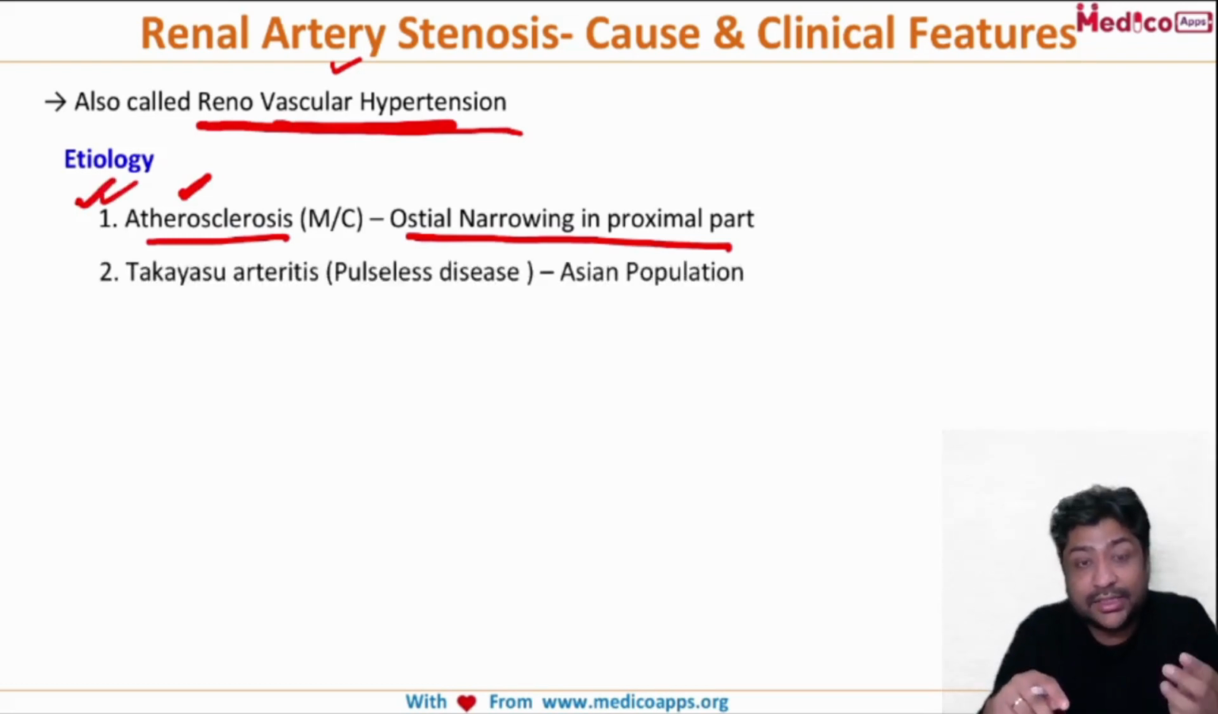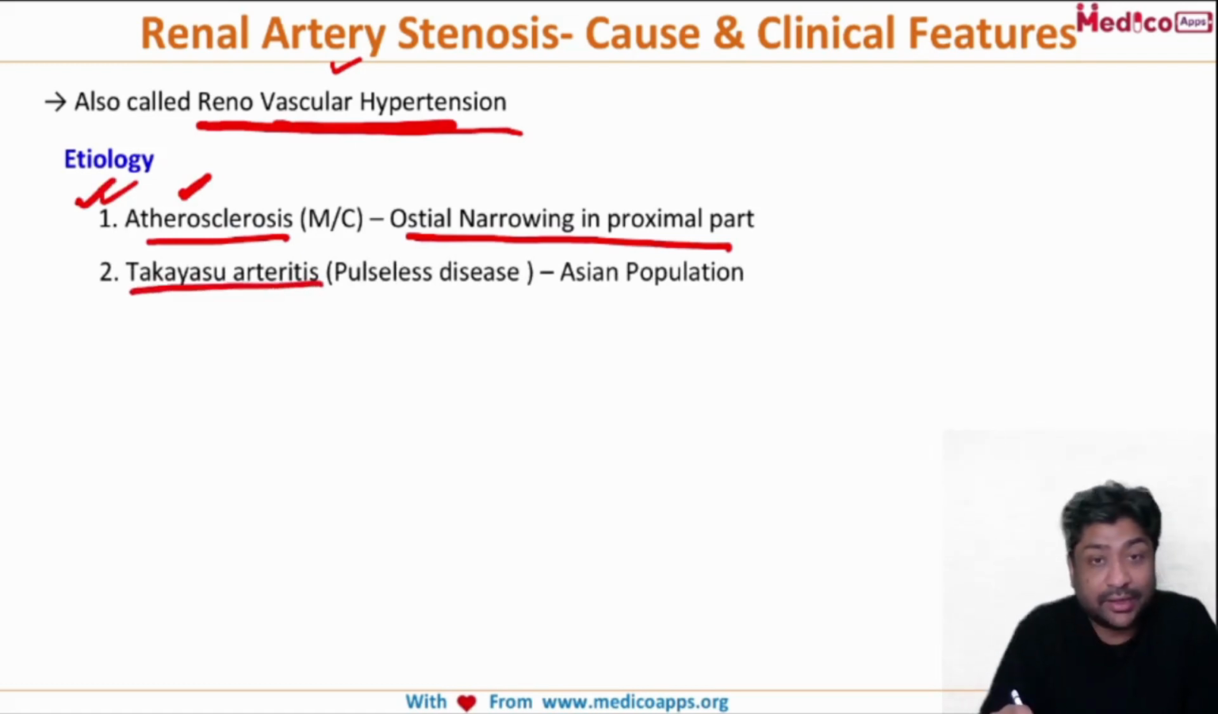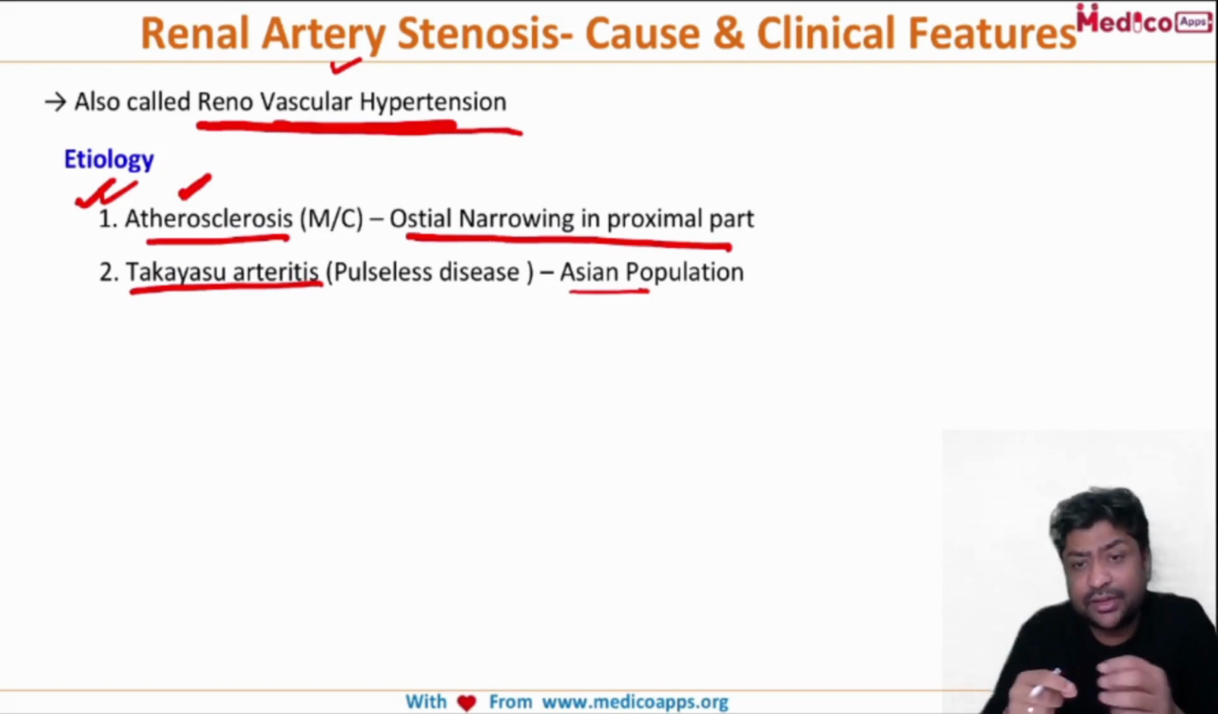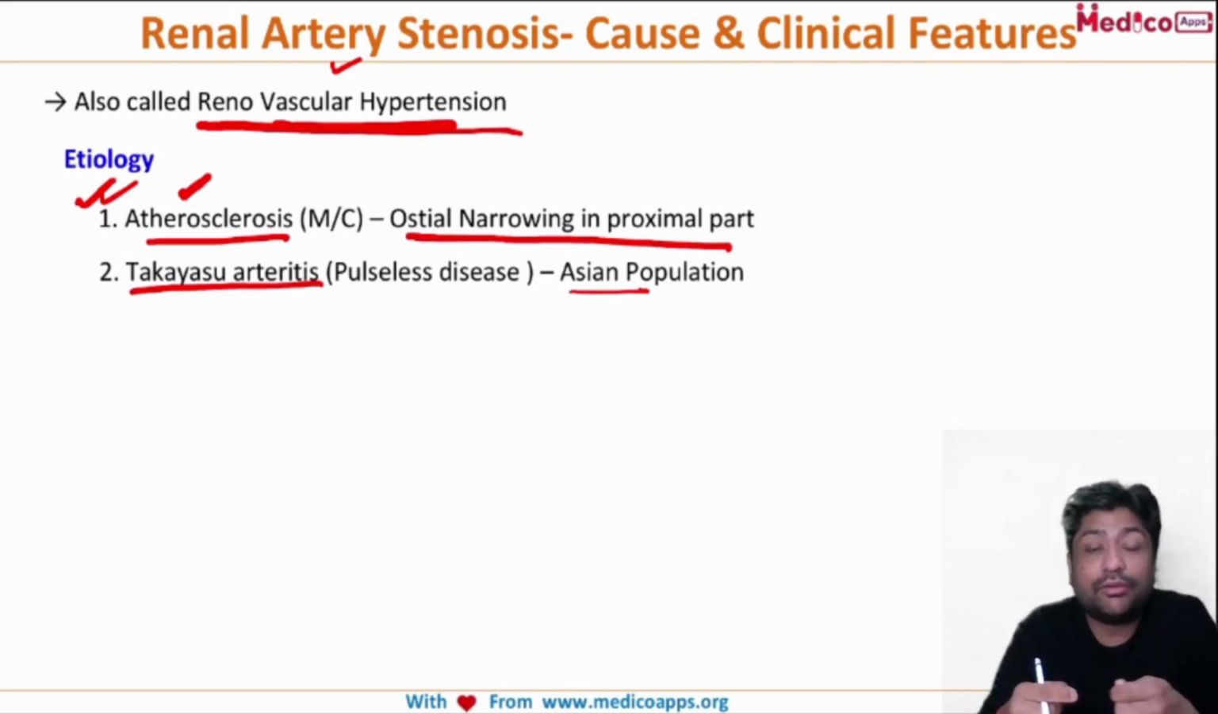In Indian and Asian patients, Takayasu arteritis, also called pulseless disease, we have learned a lot in detail about this disease when we learned vasculitis. So when we talk about the Asian population, again, this is a very important cause, Takayasu arteritis. Also called aortic arch disease or pulseless disease, it generally presents in 15 to 30 years of age. In the 15 to 30 age group, you will never think of atherosclerosis. So Takayasu arteritis becomes a very important cause in that age group.